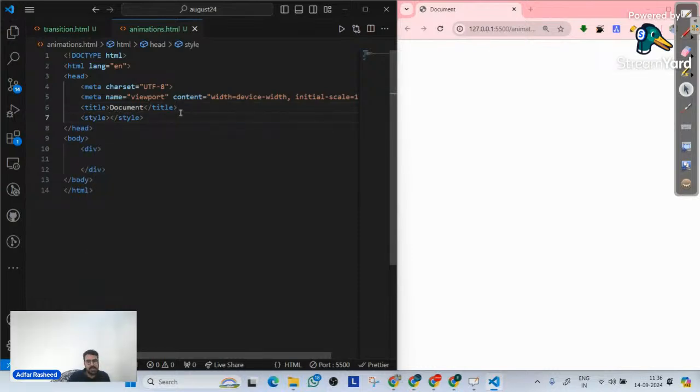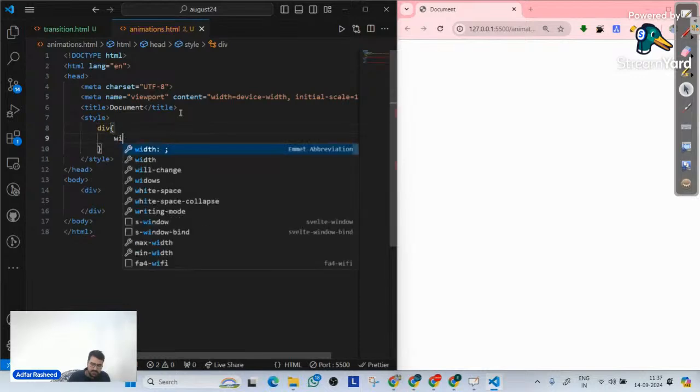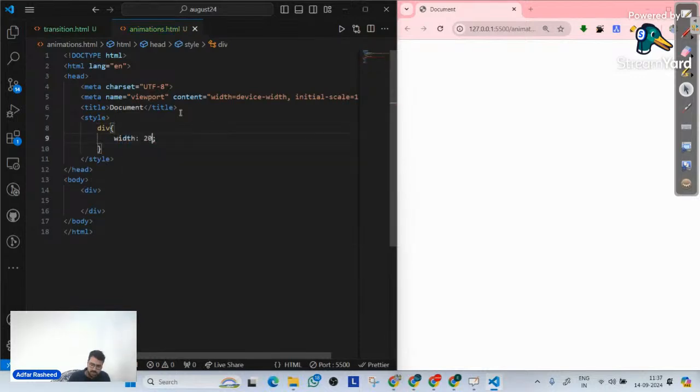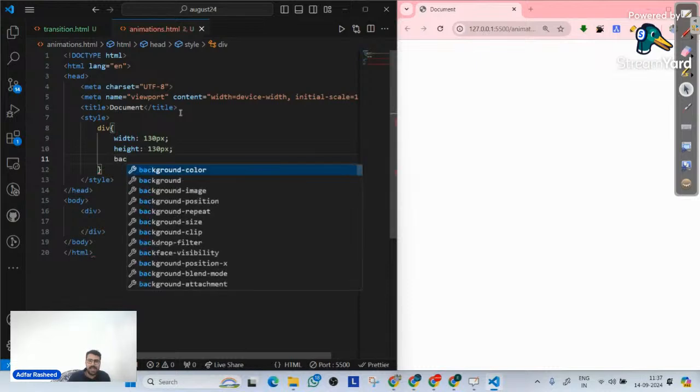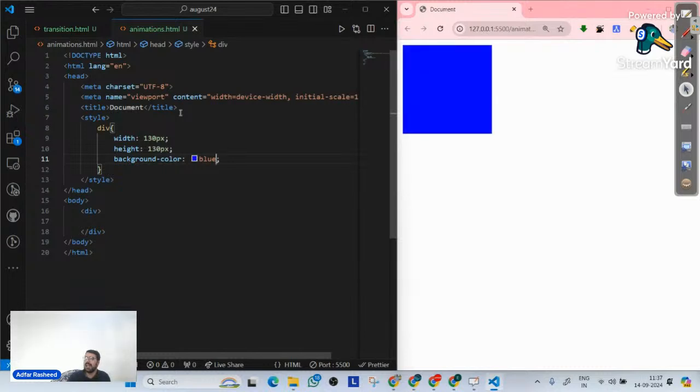So style over there is equal to, in this div, I will simply give it a width. Let's suppose the width is 200 pixels, although let's make it a little lower, 130 pixels. I will make the height 130 pixels like this. And then finally, I will give it a background color, let's suppose blue. So this is my initial div that I have.